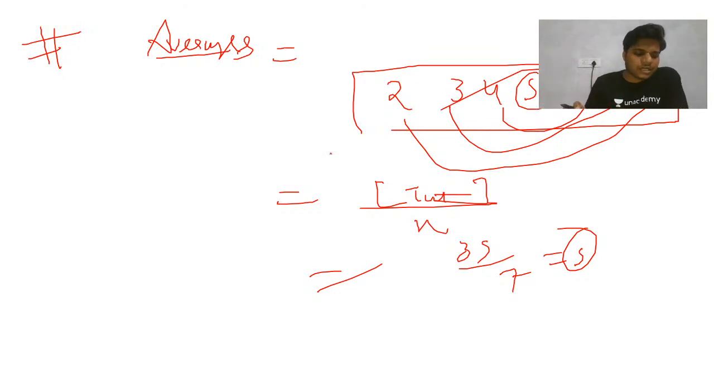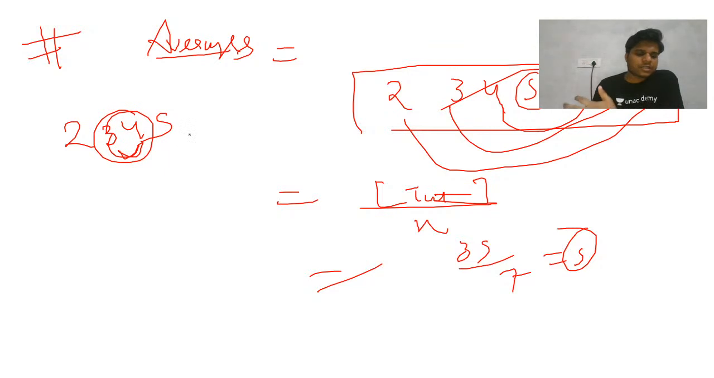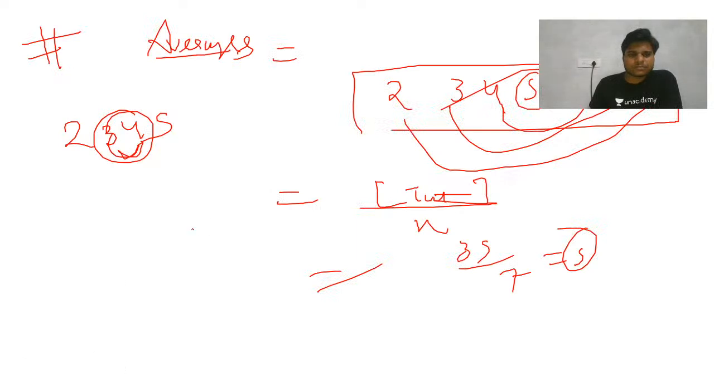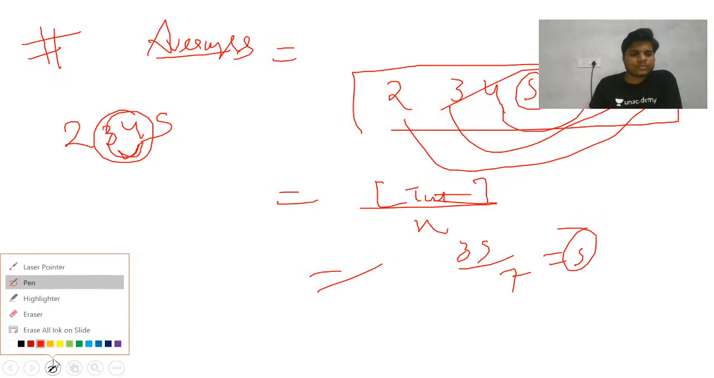If the number of terms is not odd, then take the middle terms like 2, 3, 4, 5, and the average of those gives the overall average of the given terms. Fine, very simple thing. For averages, I think I have taken one question.